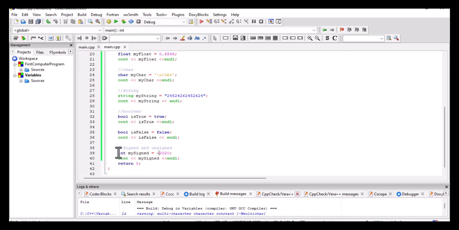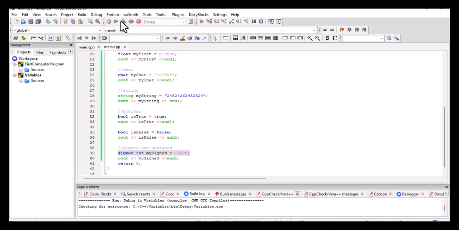So when a data type or a number can accept both positive and negative numbers, by default everything in C++ is signed. Whenever an integer or a variable is signed, it means that it can accept both positive and negative numbers. So when I compile this, it will still work.